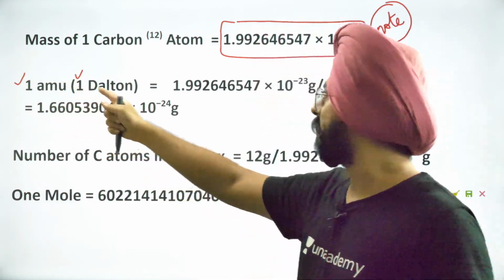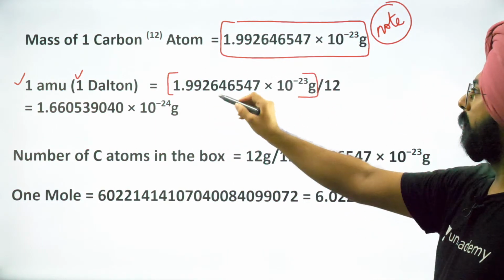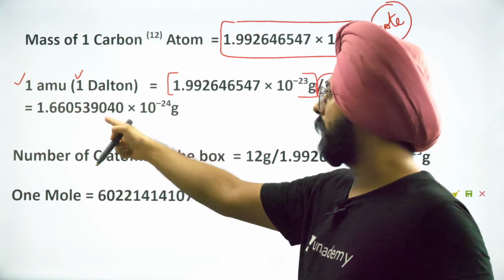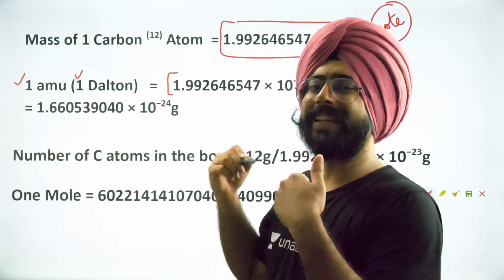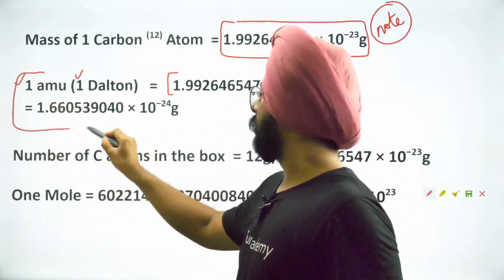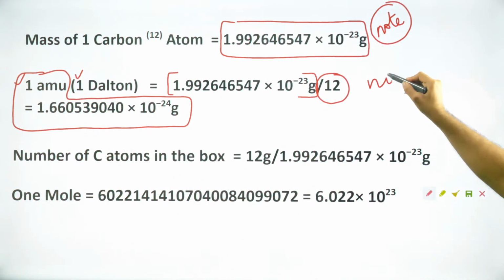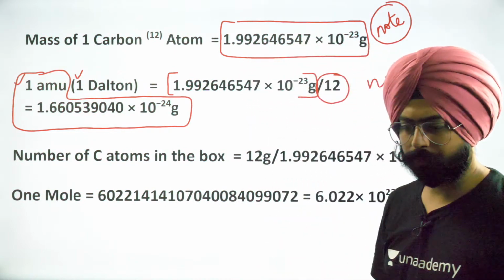That 1 Dalton is defined as the mass of a carbon 12 atom divided by 12, as I just told you. And that comes out to be this in grams. So one atomic mass unit in grams is equal to this. First two things over here, please note it down. The rest of the two things we'll define in a little while.